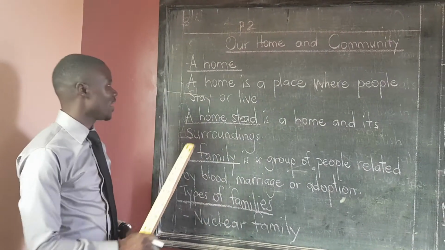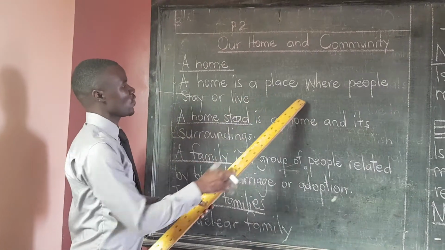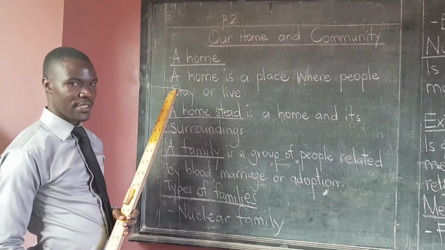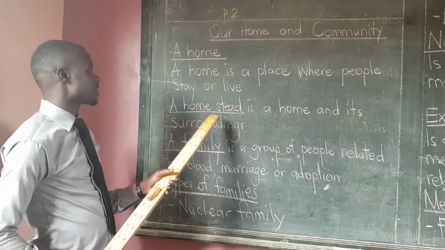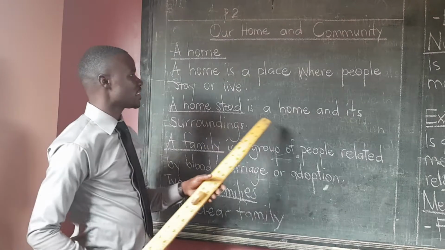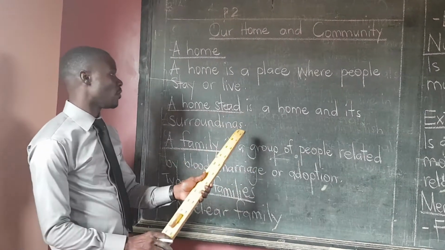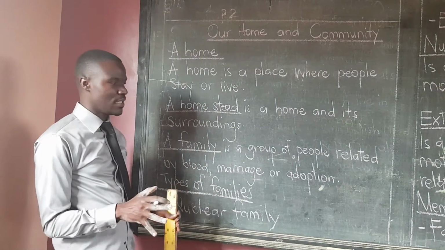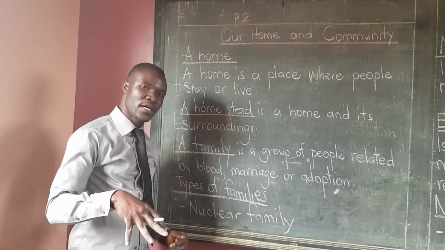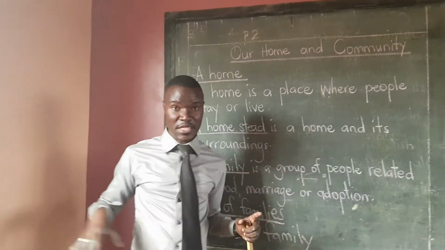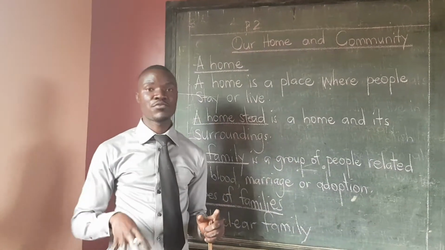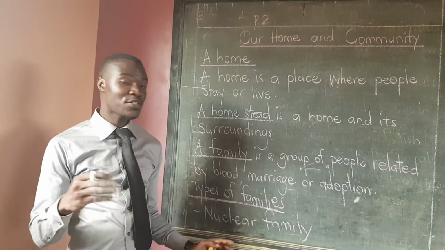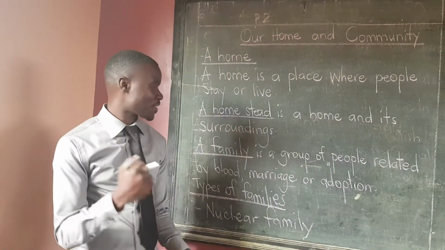What is a home? A home is a place where people stay or live. A homestead is a home and its surroundings. Let's say your house where you are right now, then the neighboring houses that are around your house is what we're referring to as a homestead. A home and its neighbors.